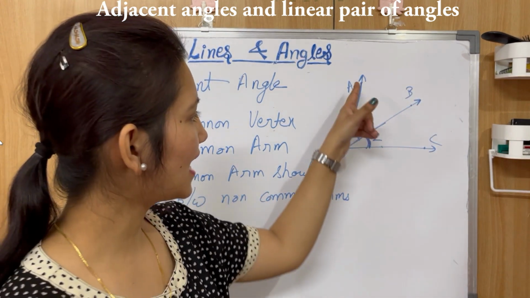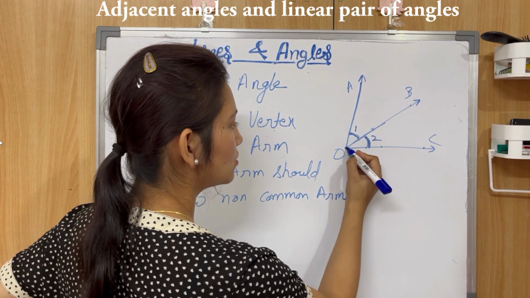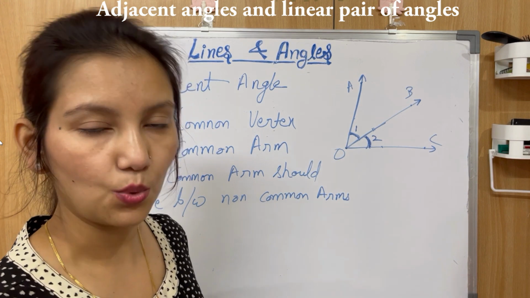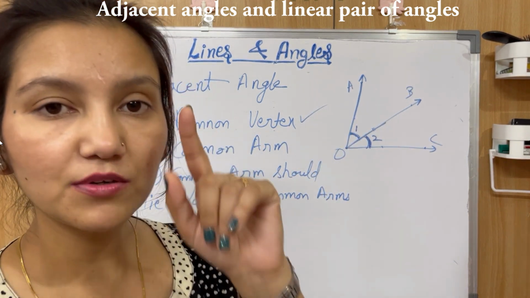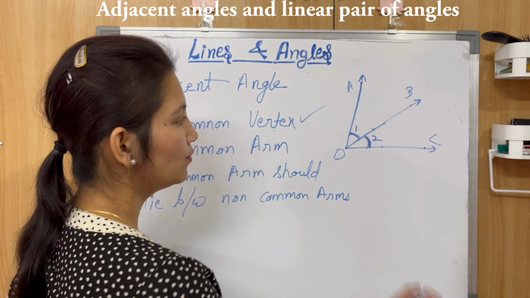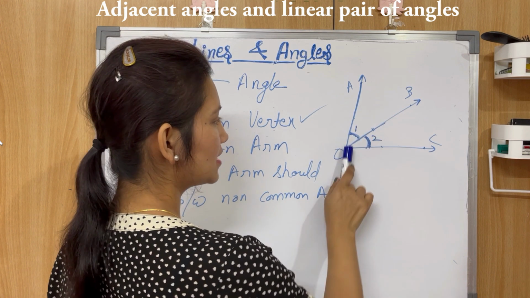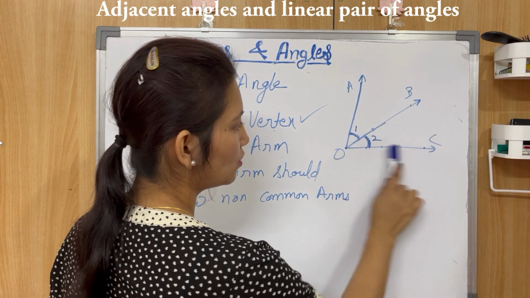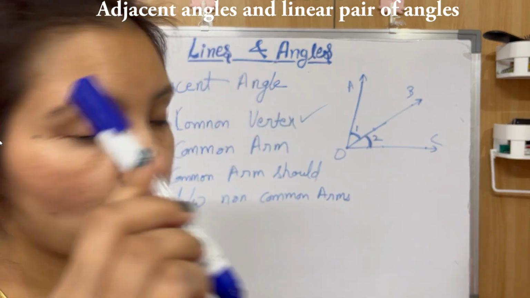So both these angles, AOB, vertex is O, and this angle is also having the same vertex O, right? So first condition is checked. They have a common vertex. Now they have a common arm. So this angle has two arms, AO and BO. This angle also has two arms, BO and OC. So they both have one common arm.